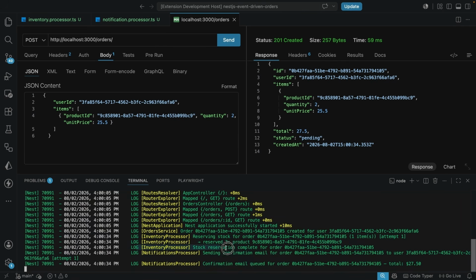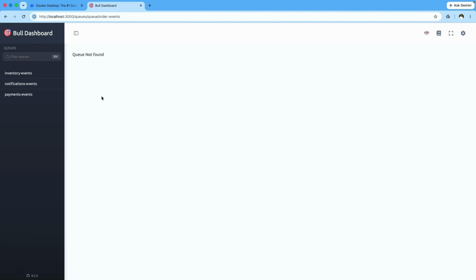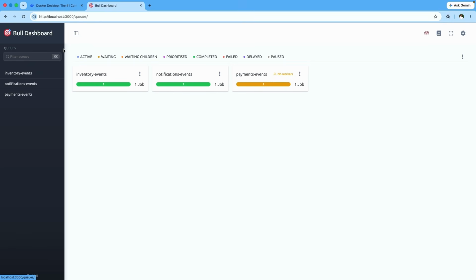We actually have 3 logs over here. We can see here that is complete. And then we also get the log from the notifications processor. Let's come over to our browser. Over here in the browser, queues not found, but we can see over here we have the different queues. So let's come back to the dashboard. We can see in the dashboard we have the inventory queues, which has 1 job. We can see the payments notification event, and you can see this has been completed, but this is still in the waiting queue because we do not have the payment event yet, or the payment processor yet.